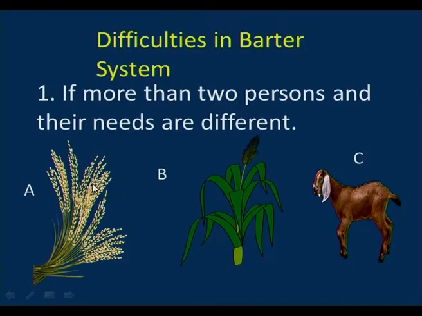Person A wants to exchange his paddy with C because he wants the goat, but C does not want paddy, he wants jowar, and person B wants to exchange paddy for jowar. So, in such a case, the barter system will not be possible.